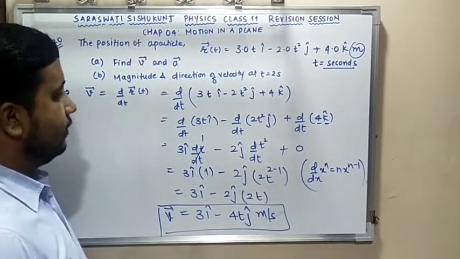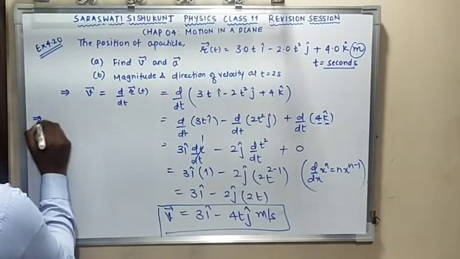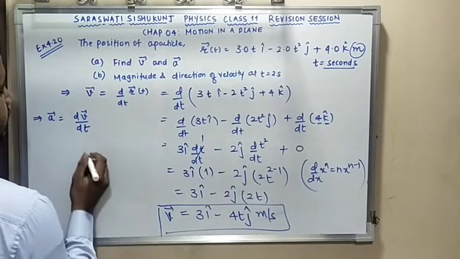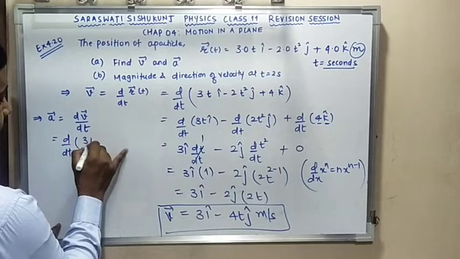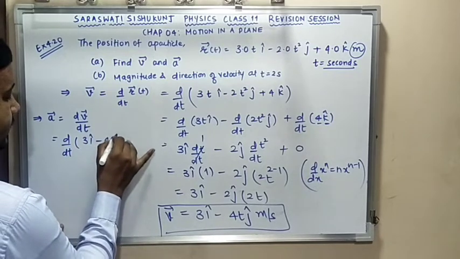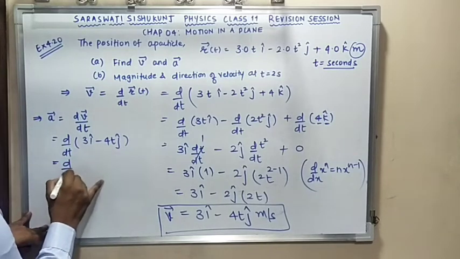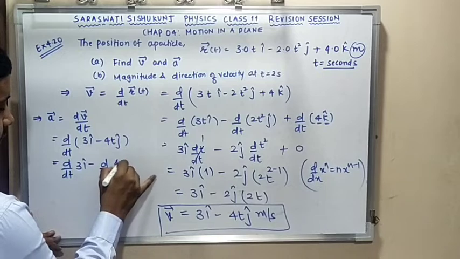Clear? Now they are asking for acceleration. For acceleration, I do know that a is equal to dv by dt, rate of change of velocity with respect to time. So d by dt of v is nothing but d by dt of 3i minus 4tj. First separate: d by dt of 3i minus d by dt of 4tj.